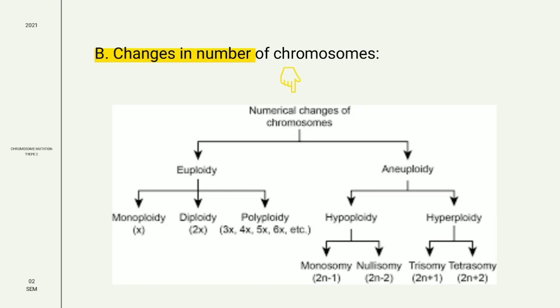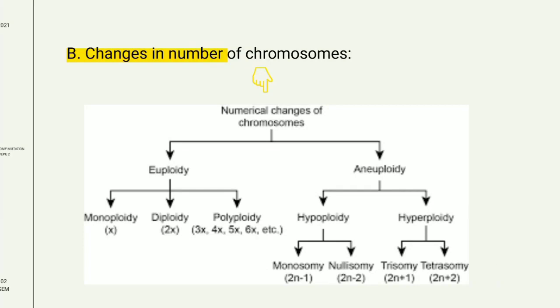Hypoploidy is further divided into two subcategories: monosomy and nullisomy. Monosomy is 2n minus 1, which means loss of single chromosome of homologous pair. Nullisomy is 2n minus 2, which means the loss of both chromosome of homologous pair. It may be lethal. Hyperploidy is also divided into two subcategories: trisomy and tetrasomy. Trisomy is 2n plus 1, which means gain of extra chromosome, and tetrasomy is 2n plus 2, which means gain of two extra chromosomes.